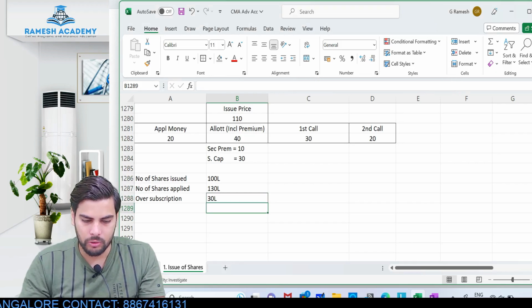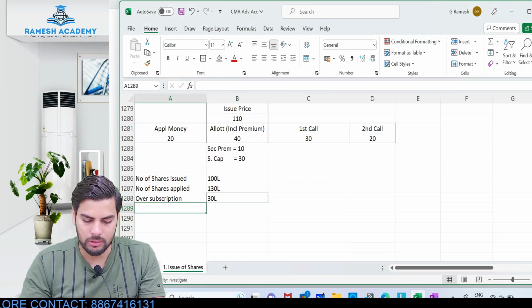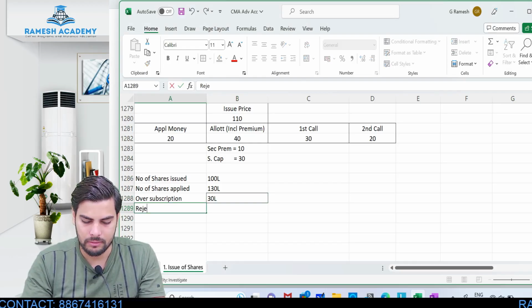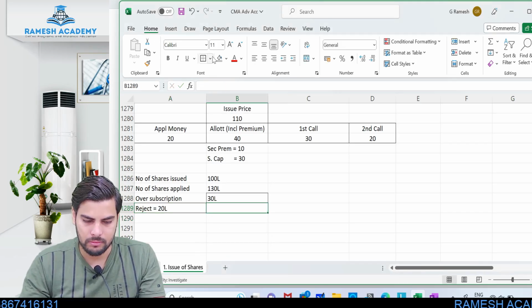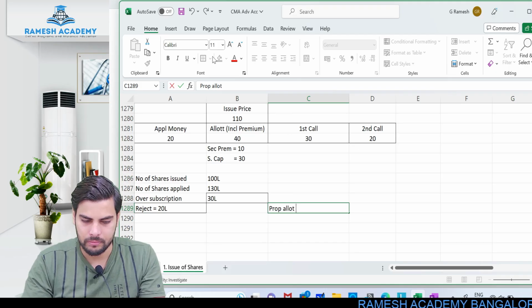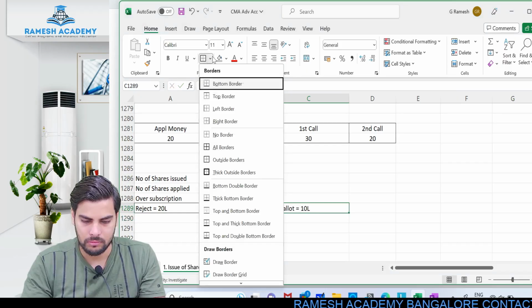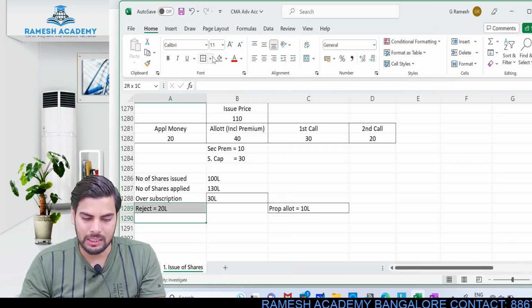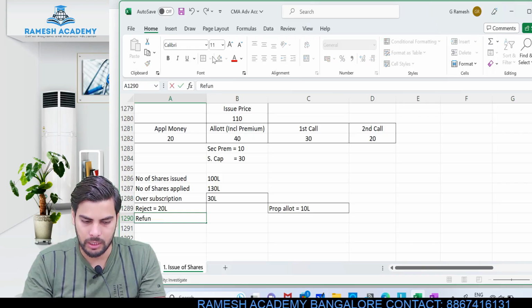Now, how are we going to deal with this 30 lakh shares? Out of this 30 lakh shares, reject 20 lakh shares. Remaining, proportionate allotment of 10 lakh shares. Clear? So if I'm rejecting this 20 lakh shares, obviously I'll have to refund the excess application money.